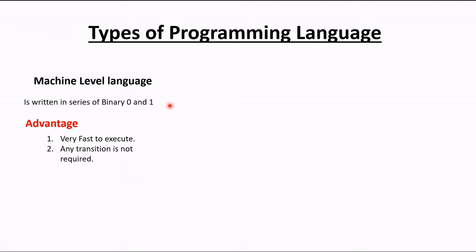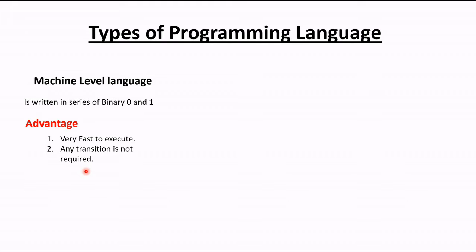If I give you the instruction in Hindi, you will be able to understand everything. Here, the computer can understand 0 and 1, so I am giving the instruction in 0 and 1. The computer will be able to recognize all the commands very easily. For that reason this machine level language is very fast, because the programmer gives the instruction in 0 and 1 and any translation is not required. What is the meaning of that? Any translation is not required.